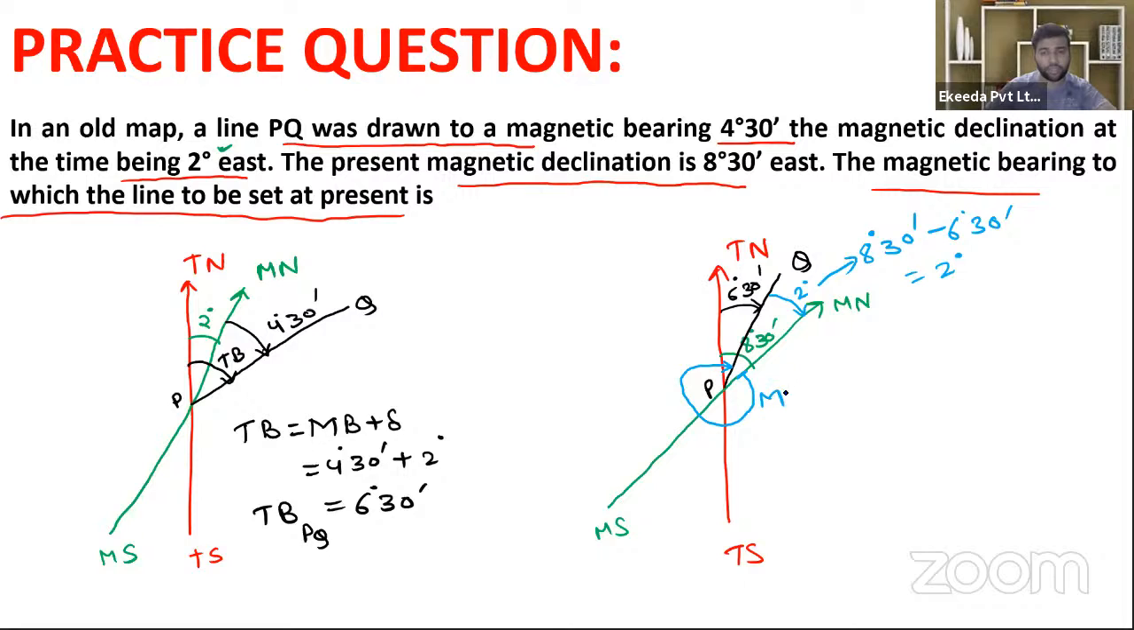Now you just subtract. If you need to determine this magnetic bearing, you subtract the 2 degree from 360 degree and you will get 358 degree as the magnetic bearing. Is it or not? Just tell me. Yes. That is the way we can calculate the magnetic bearing at different times. Clear? Okay. Now in this way you need to solve all the questions.